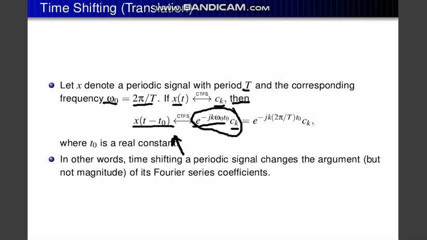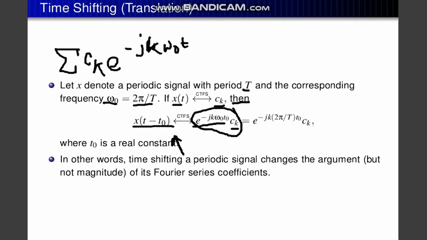In the Fourier series equation we have this part, ck e to the power jk omega naught t. That is the condition of the Fourier series, and from expanding this Fourier series we get two types of trigonometric coefficients, as told in the previous lectures.